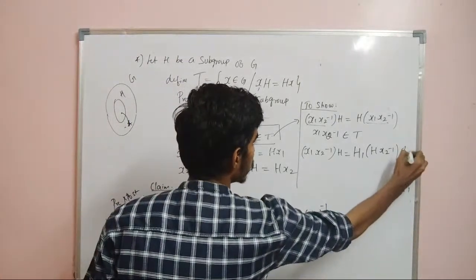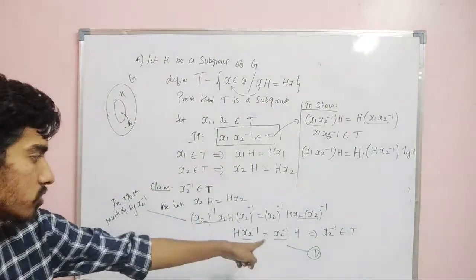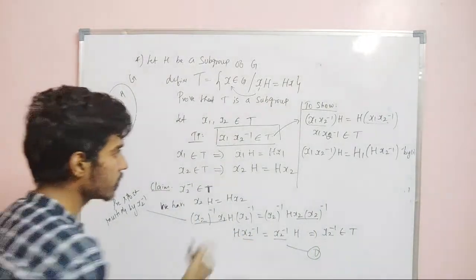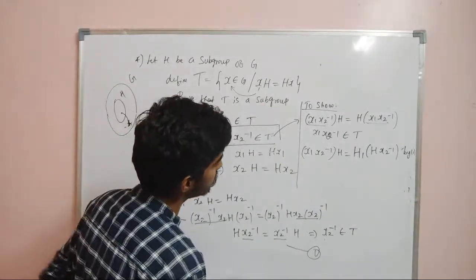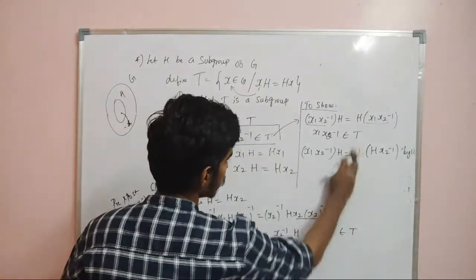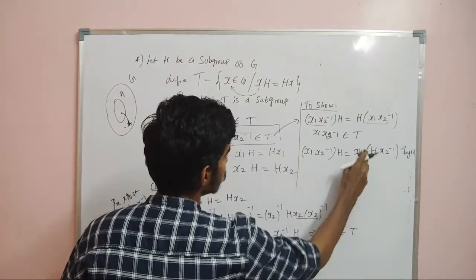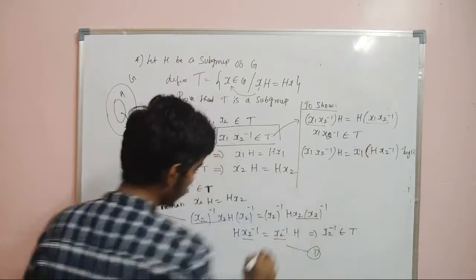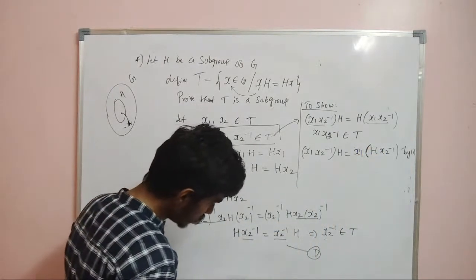So x2 inverse h is already in T, so I can write this as x1 h x2 inverse.